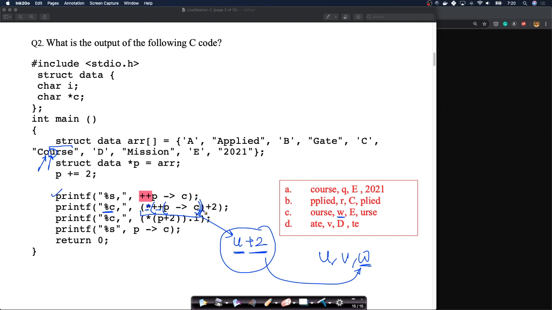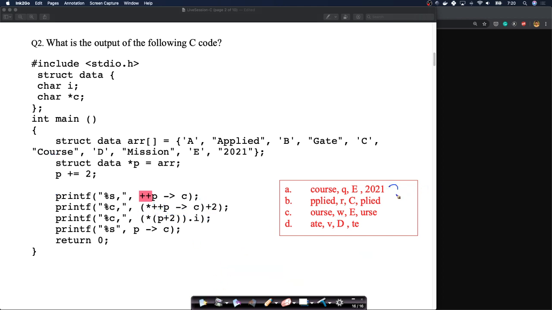Again, this is slightly more tricky, but it's very good. We could have given these options in a much more tricky fashion so that by just solving this, you can't answer. But we thought, let's keep it slightly easy, not too hard, because otherwise this is too time-consuming. So the first one we have done, the second one we have done. Let's look at the third one.